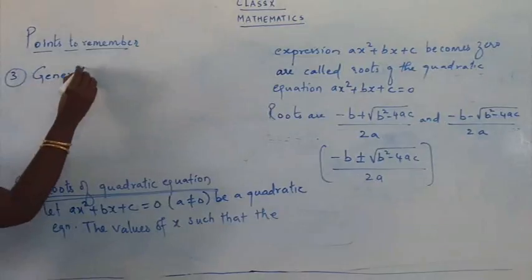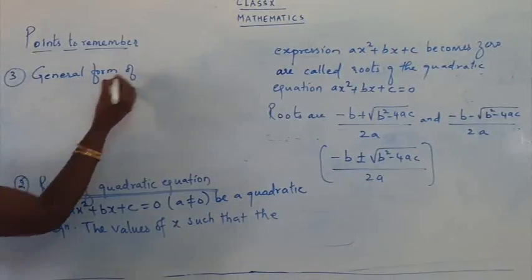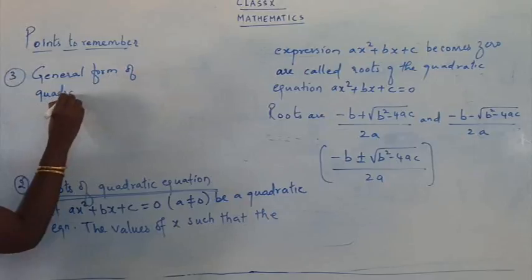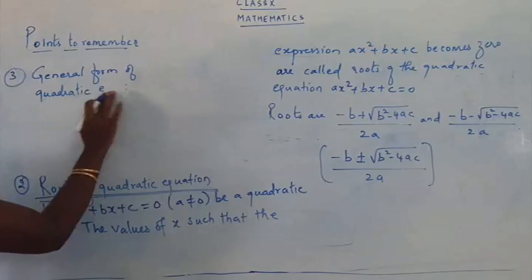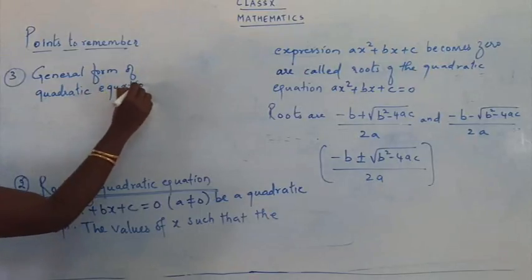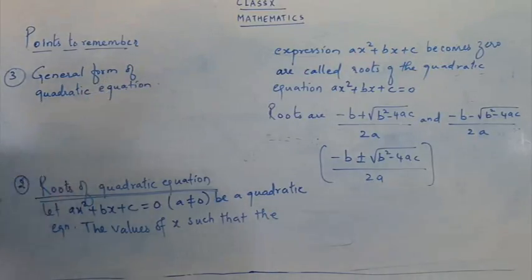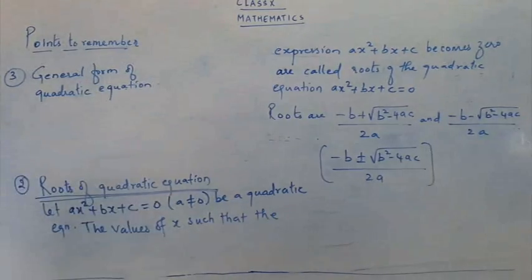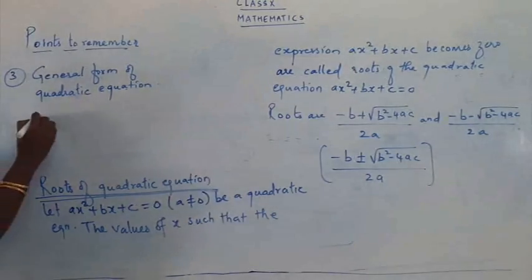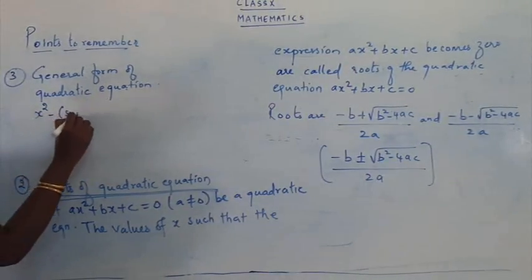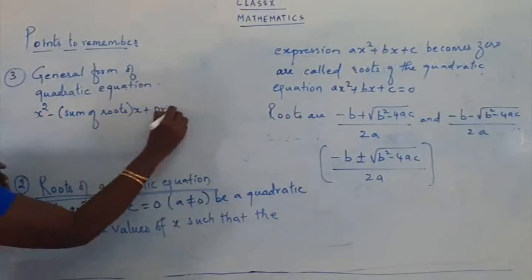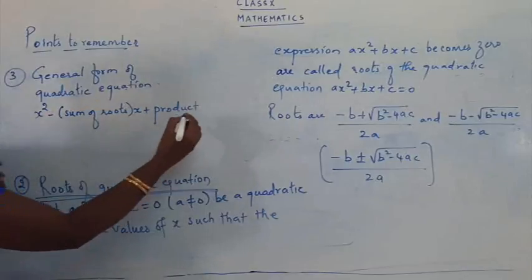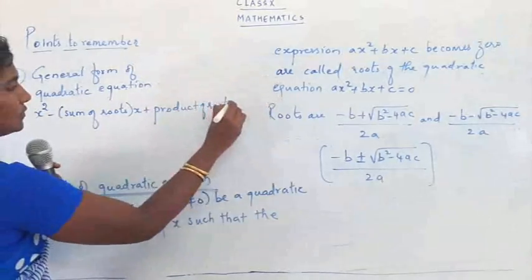General form of quadratic equation. Okay, so you don't use short form. Don't write EQN, write equation. Understood? Yes. So what's the general form? x square minus (sum of roots) the whole x plus (product of roots) is equal to 0.